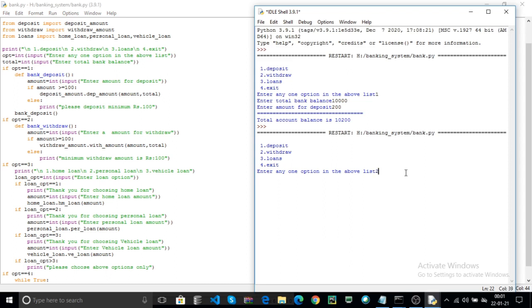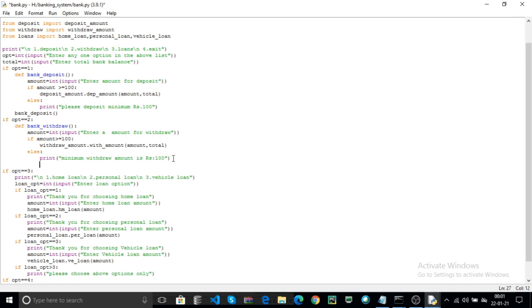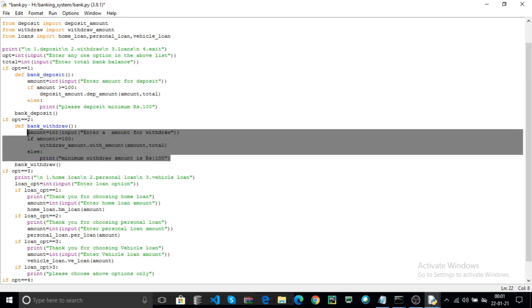Now choose the withdraw, that is option 2. Now enter total bank balance. My bank balance is 10,200, for example. Oh sorry, here your function is not called. Without function calling, your code is not executed. This is a function definition, this is a function calling, and in between, data is executed within the function.